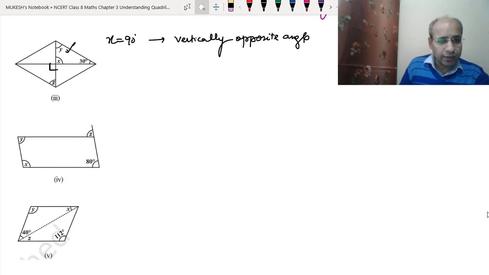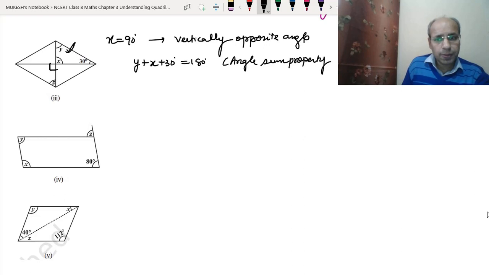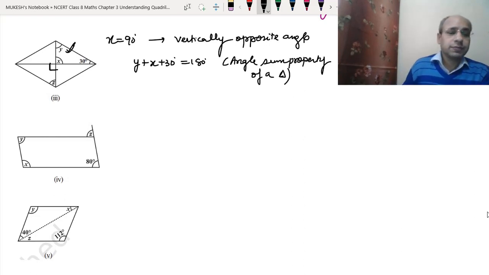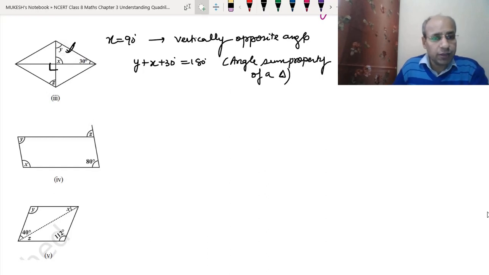Now from this triangle we can find y. So y plus x plus 30 degrees will be equal to 180 degrees. Why? Angle sum property of a triangle, that we have learned in the previous videos, that the sum of the interior angles of any triangle is 180 degrees. So y plus x plus 30 is 180. x we have already found as 90 degrees. So y plus 90 plus 30 degrees equals 180 degrees.